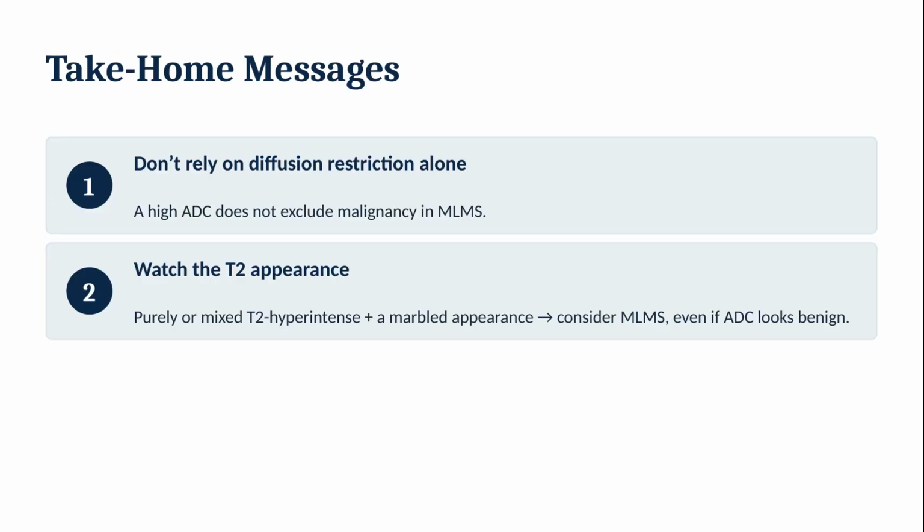Here are the take-home messages. 1. Do not rely on diffusion restriction alone. A high ADC does not exclude malignancy in myxoid leiomyosarcoma. 2. When you see a uterine mass that is purely or mixed T2 hyperintense and shows a marbled appearance, keep myxoid leiomyosarcoma in mind, even if it looks benign on ADC.